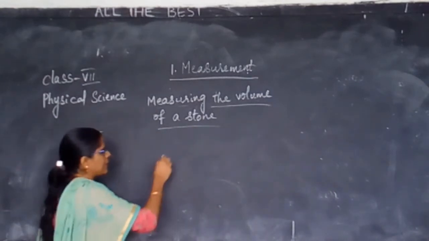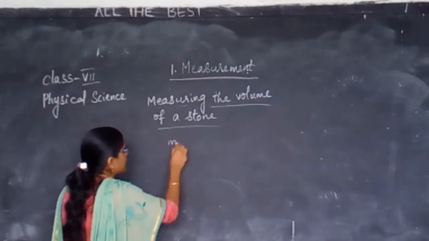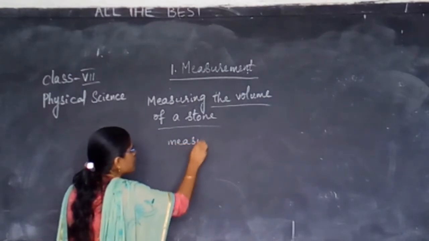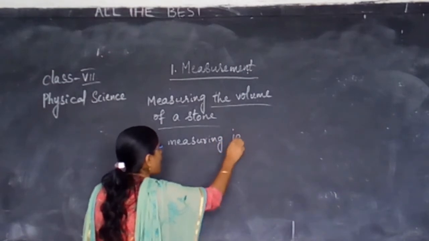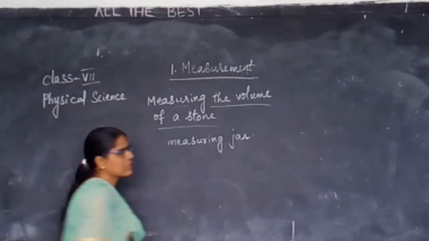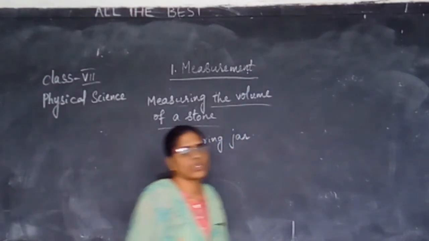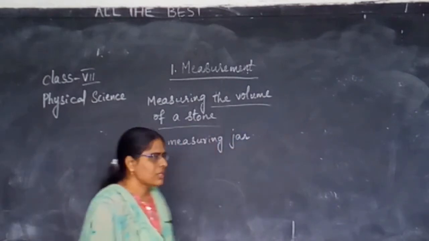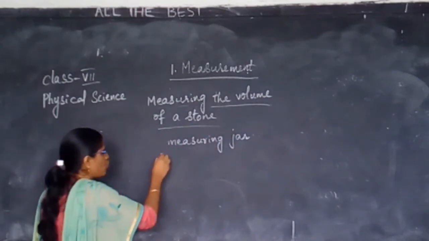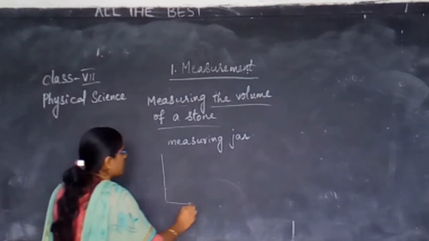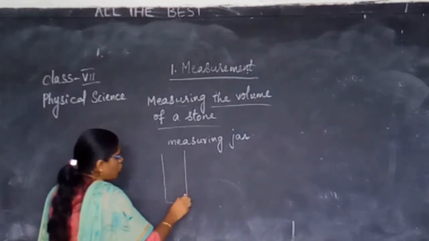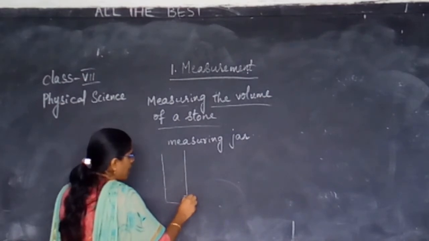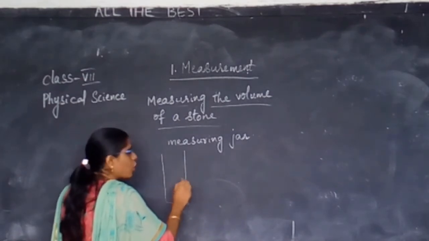Before entering into this, there is an instrument called a measuring jar. When you come to the school, we will show you what a measuring jar looks like. On it you will have volume markings.